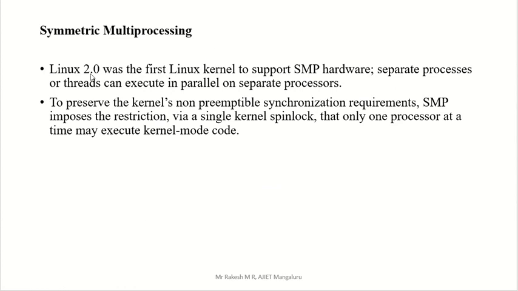Symmetric multiprocessing. Linux 2.0 was the first Linux kernel to support SMP hardware.